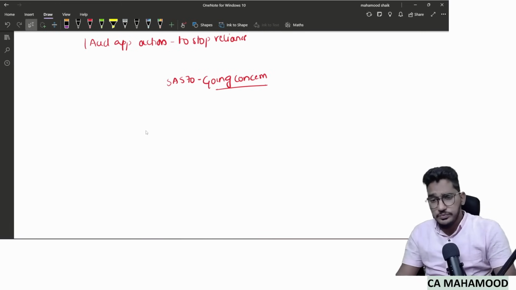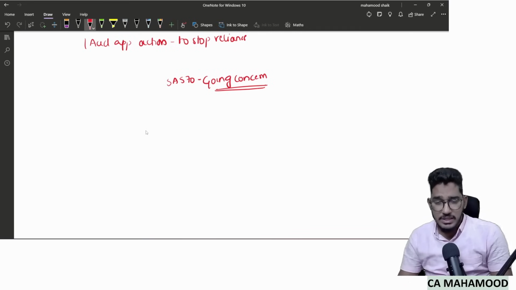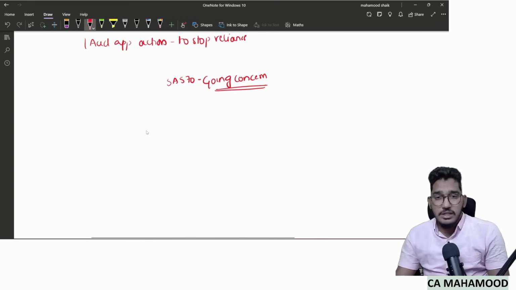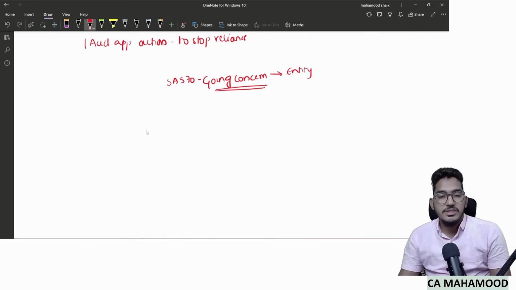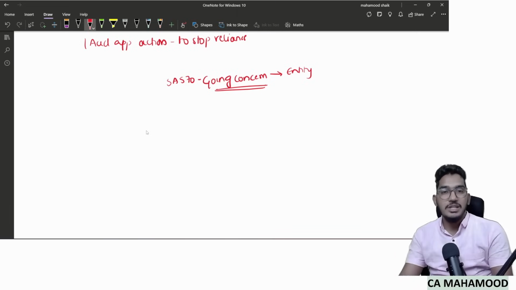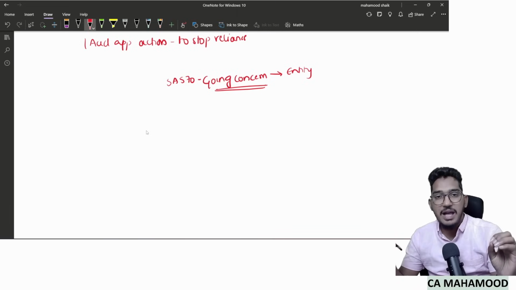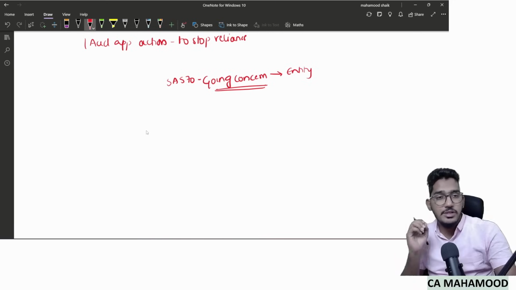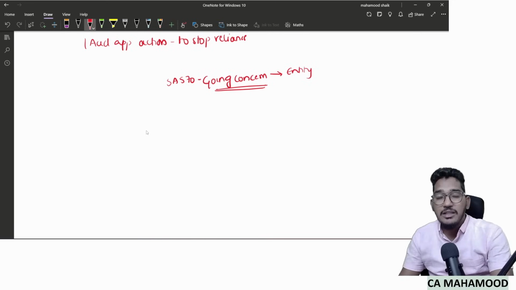As we all know, going concern is a fundamental accounting assumption. What does the going concern assumption mean? It is basically an assumption that the entity will continue for the foreseeable future. For the coming 1 year, the entity will continue, and there is no intention of the management to liquidate the company, nor do the situations force the company to be liquidated. That means the company has the capacity, ability and intention to continue for the coming 1 year. That assumption we call the going concern assumption, and the financial statements are prepared on the basis of it.